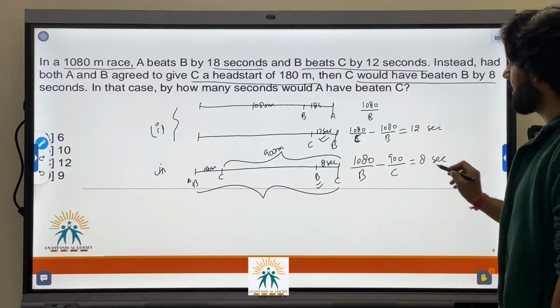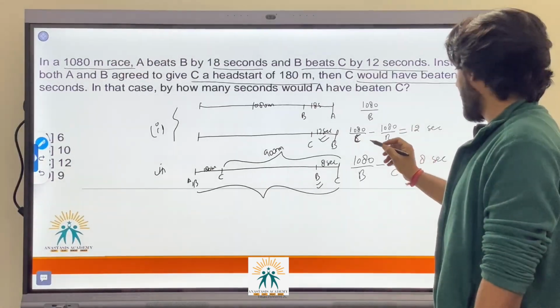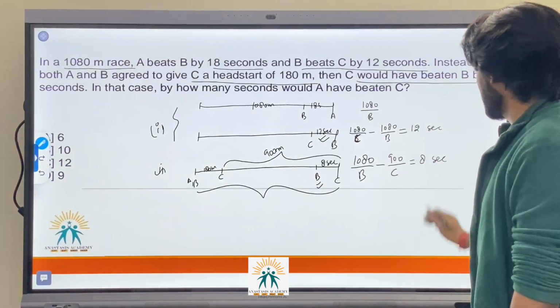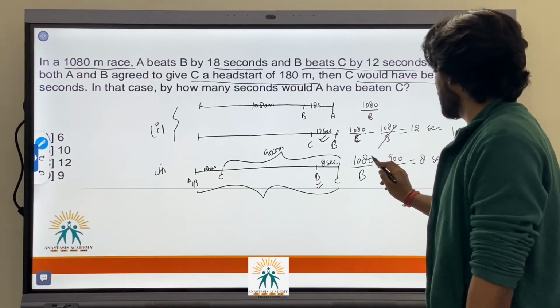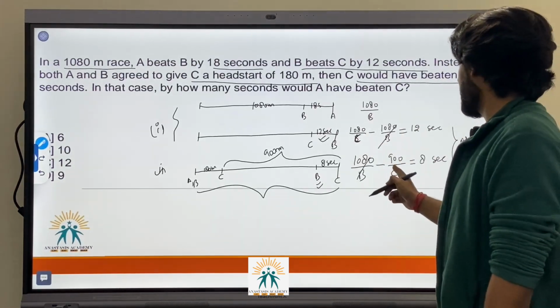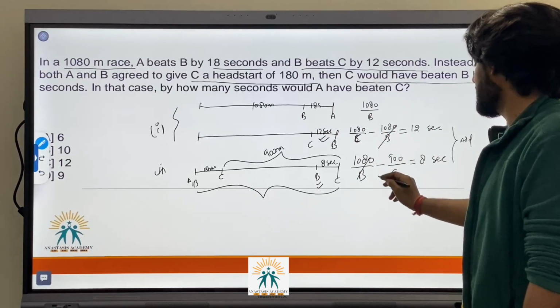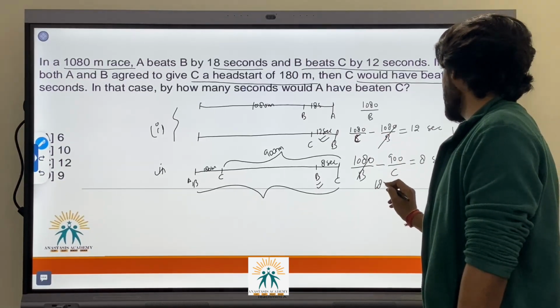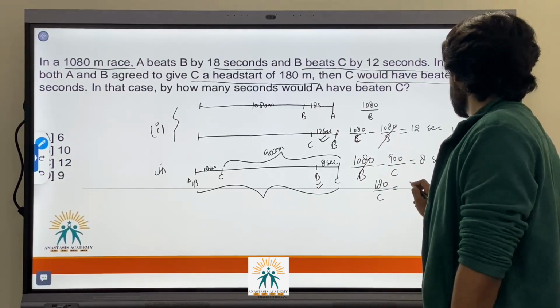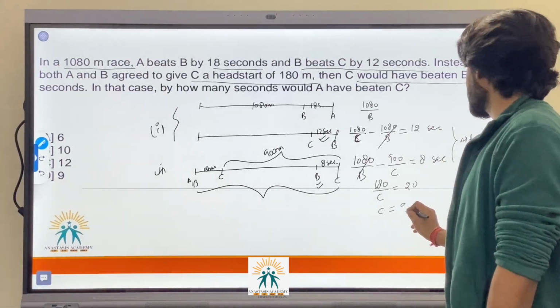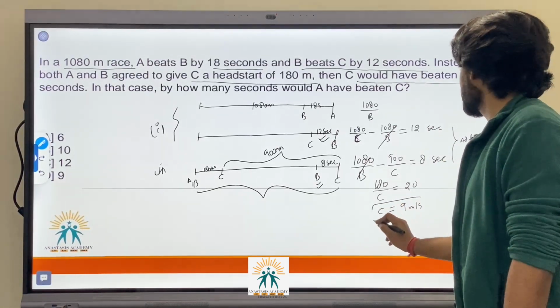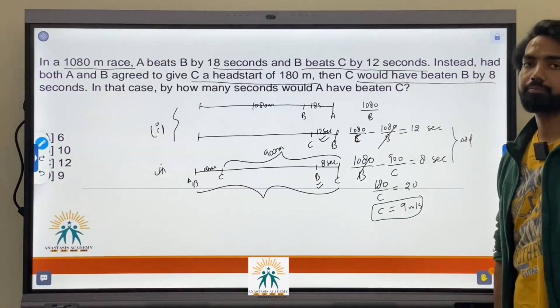Now from these two equations, I can find the value of C. Just add these two equations. So 1/B and 1/B get cancelled, and this becomes 1080 minus 900, that is 180 upon C, is 12 plus 8, 20, and C from here becomes 9 meters per second. I have the speed of C.